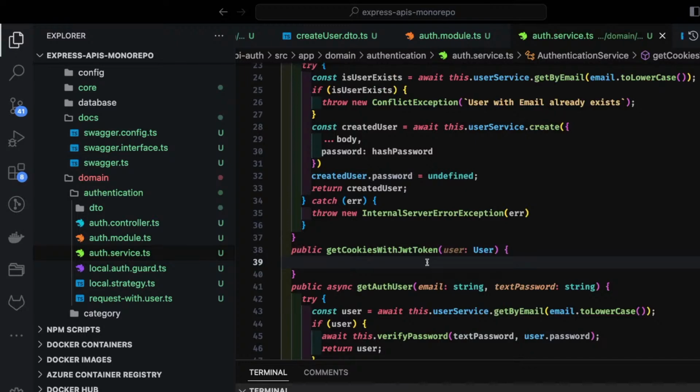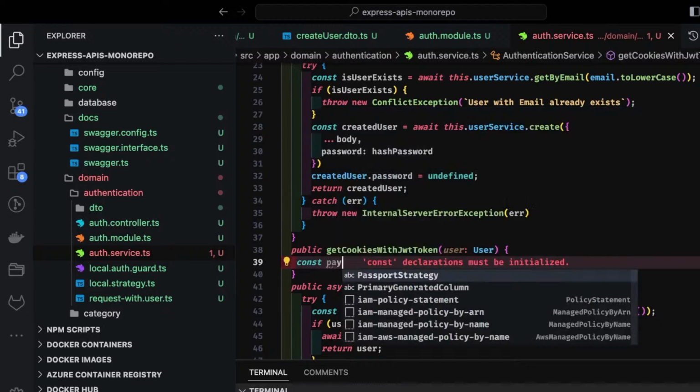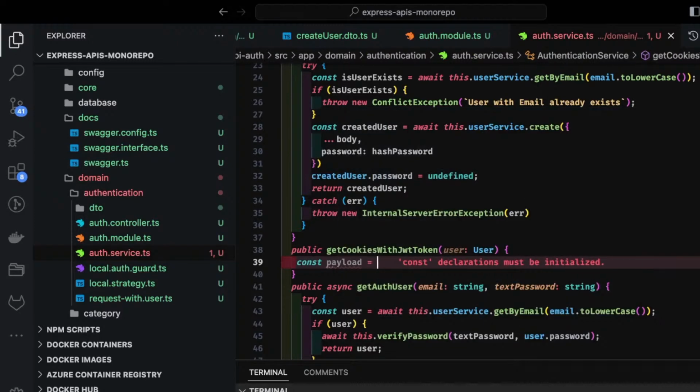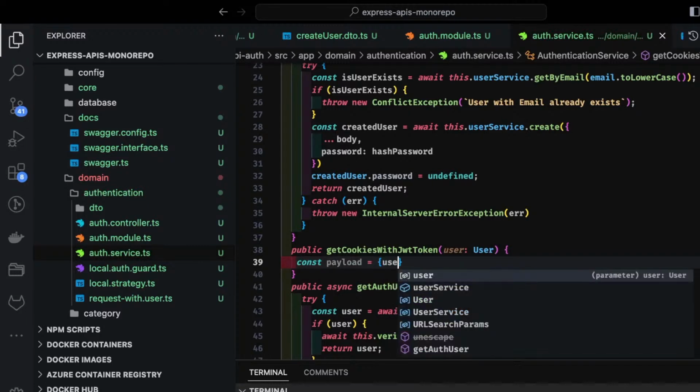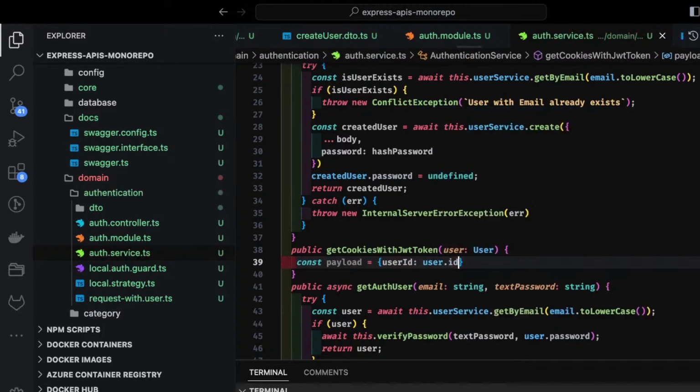First of all, get the payload. First we need to create a payload to create a token, right? Inside the payload, I'm going to put the user ID, which is part of user.id, and let's say email also I'm putting.